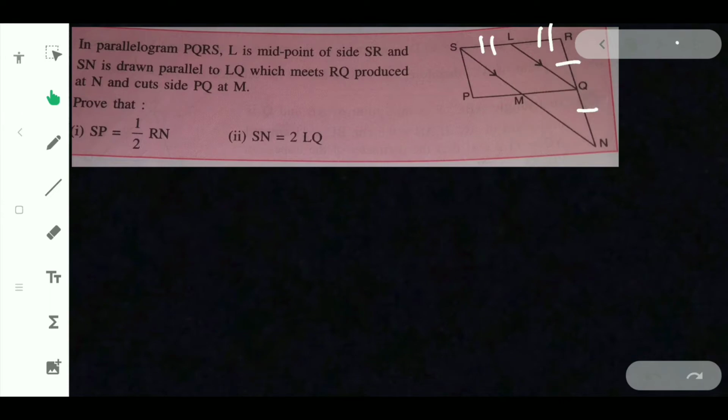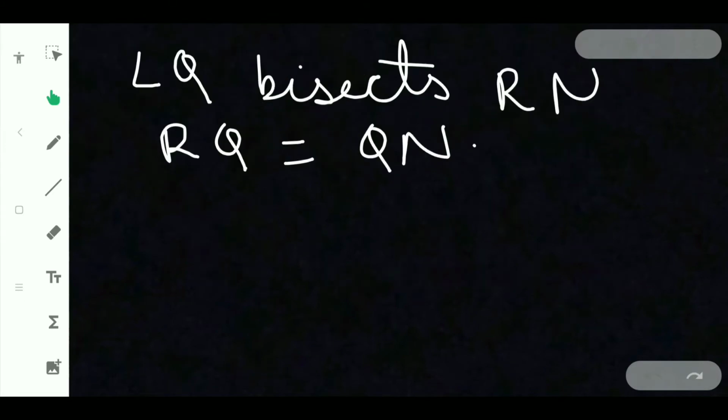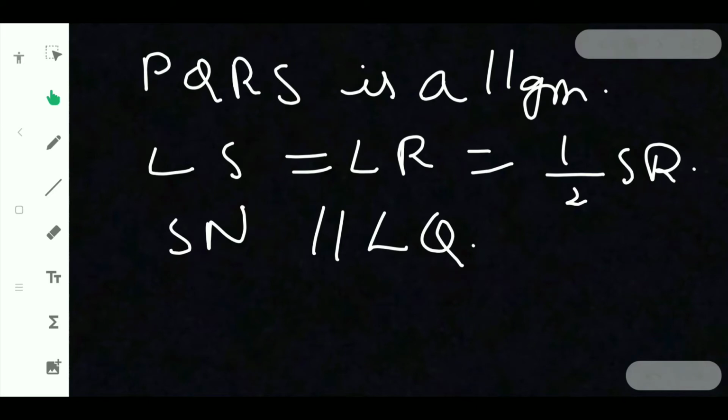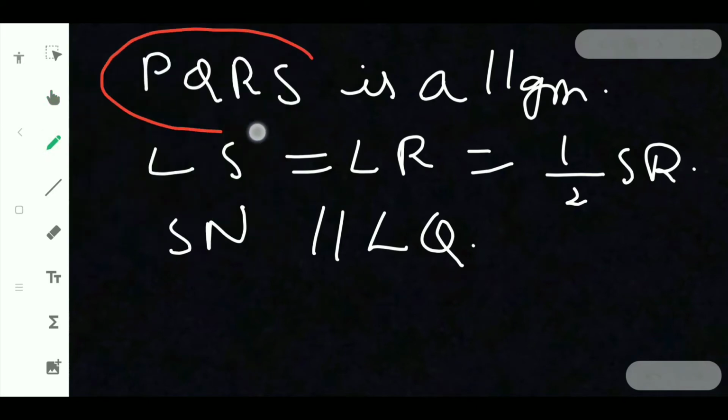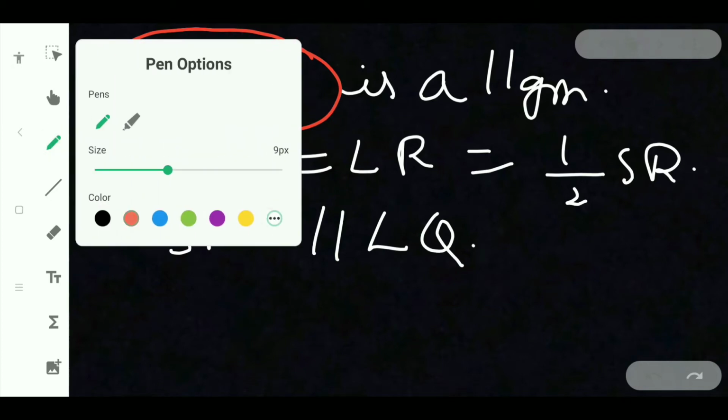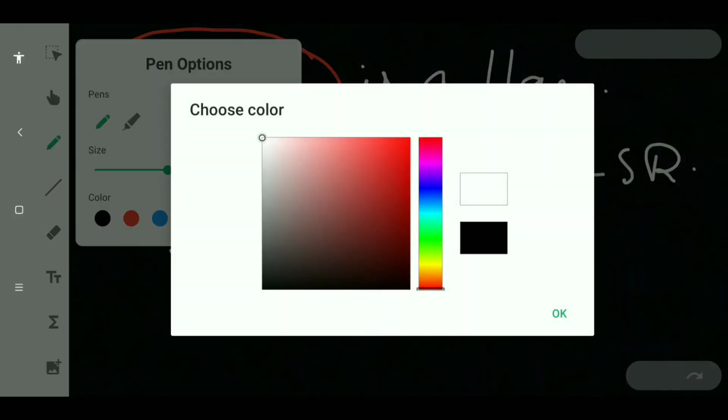But SP equal to RQ, because PQRS is a parallelogram.